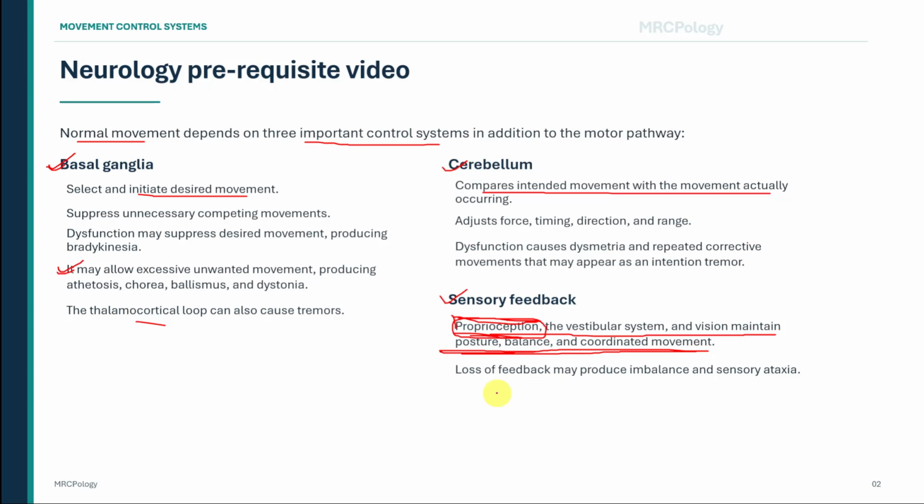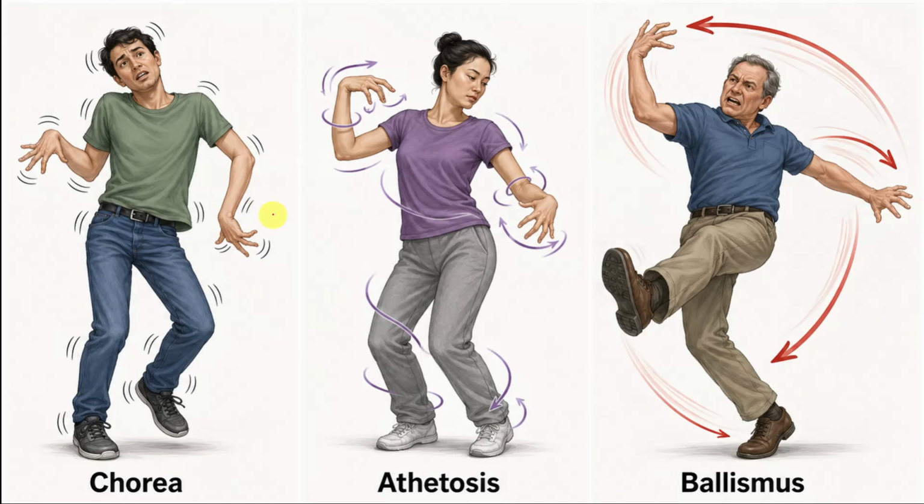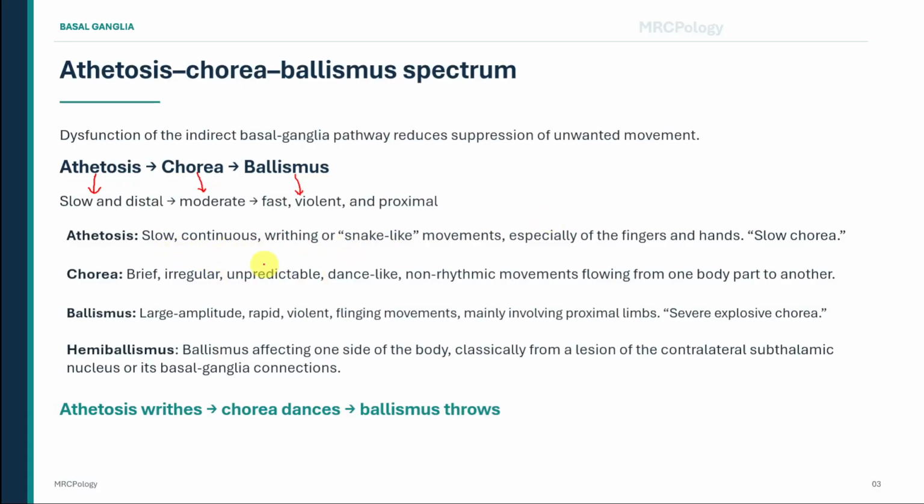With that overview in mind, let us move to the athetosis, chorea, and ballismus spectrum. These movements can be considered along a spectrum of increasing speed, amplitude, and proximal involvement. Athetosis is usually slow and distal. Chorea is faster, brief, and irregular. Ballismus is very rapid, violent, and predominantly proximal. A useful sequence is athetosis, then chorea, then ballismus. Slow and distal movements progress conceptually towards moderate irregular movements and then towards fast, violent proximal movements.